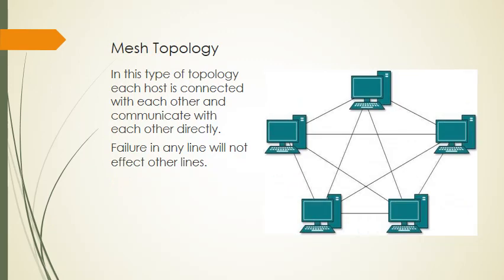Mesh topology. In mesh topology, all the systems are connected with each other. In this topology, a system can send data directly to any of the other systems because there is no intermediate between them.